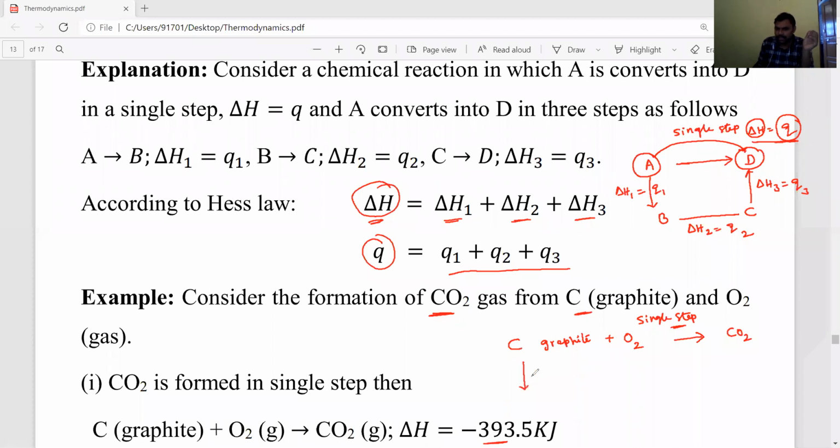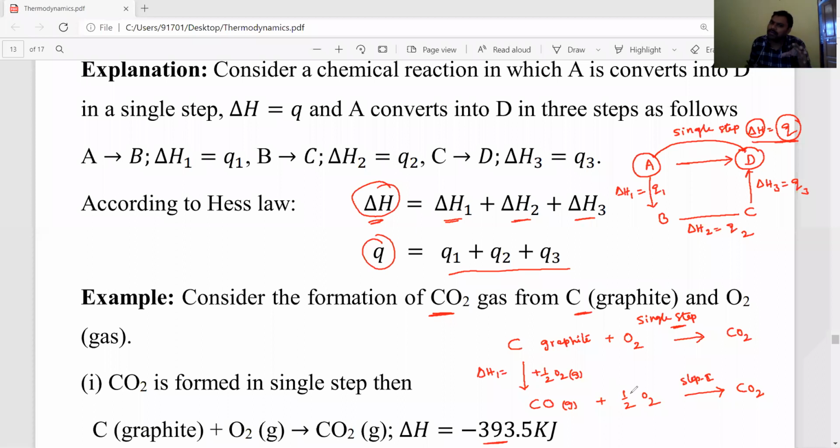First, carbon is partially oxidized by the reaction with half a mole of O2 gas and forms carbon monoxide gas. During this step, the heat released is delta H1. And again, it is oxidized to give carbon dioxide. This is step 2. This means it takes place indirectly in 2 steps.